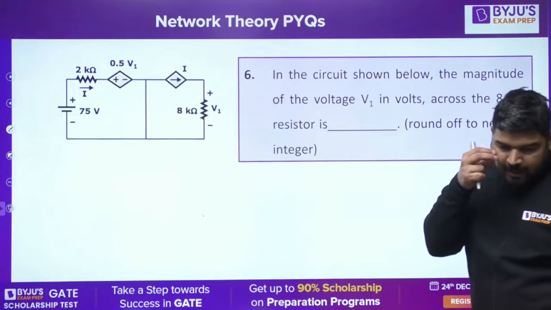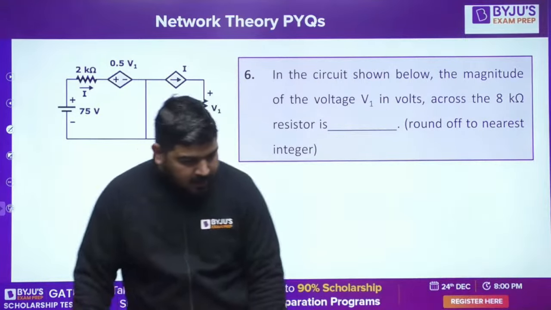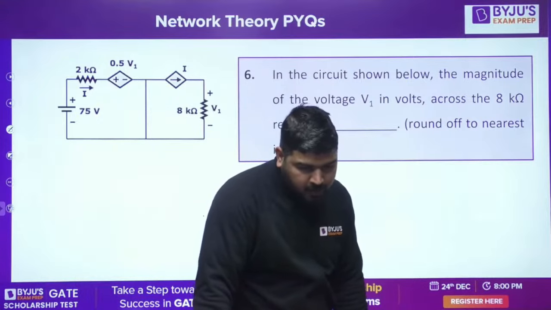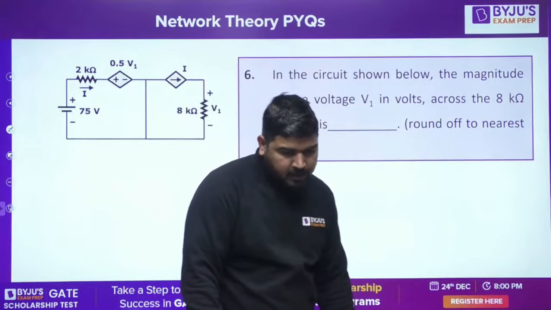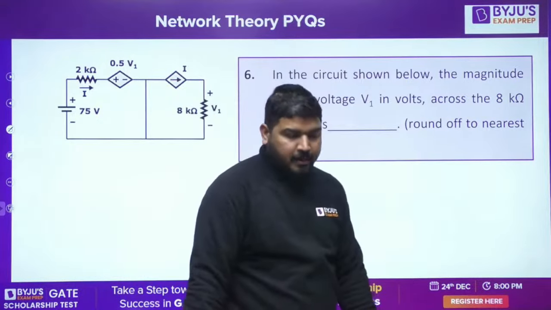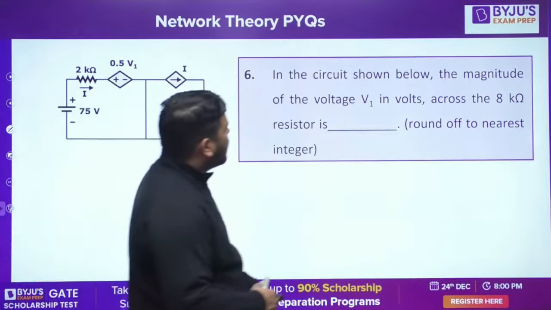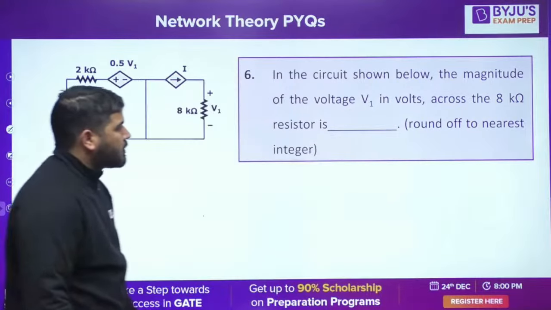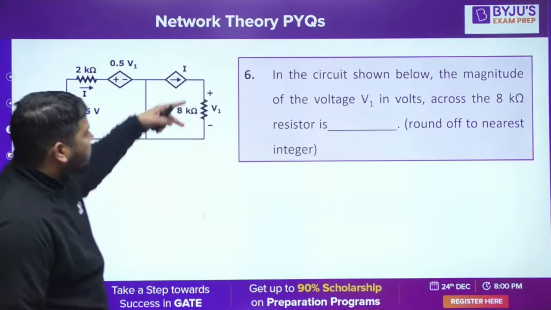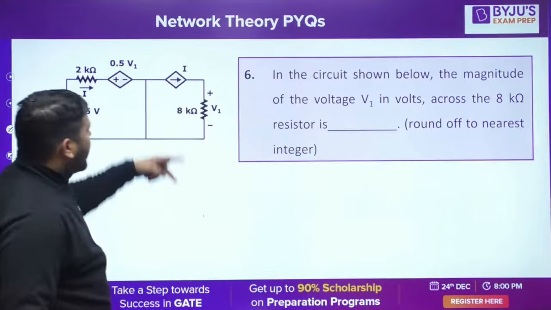Okay, Ravi Shankar is saying 100 volt. Paul, 100 volt. Vishwanathan, 60. Anyone else who has solved it? Let's see what the answer is. In the circuit shown below, the magnitude of voltage V1 in volts across the 8 kilo ohm resistor is... We need to calculate this voltage.